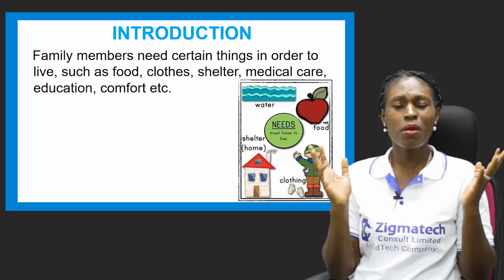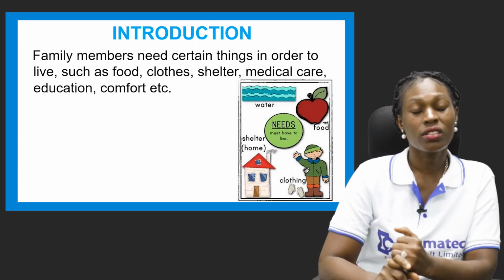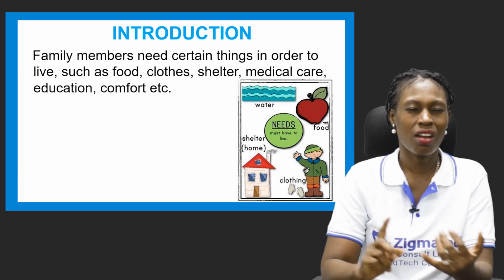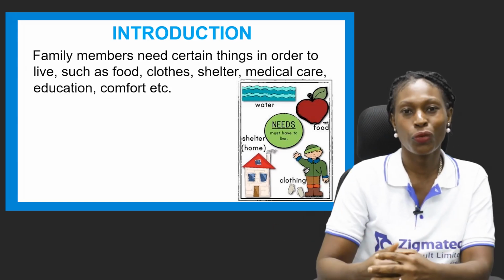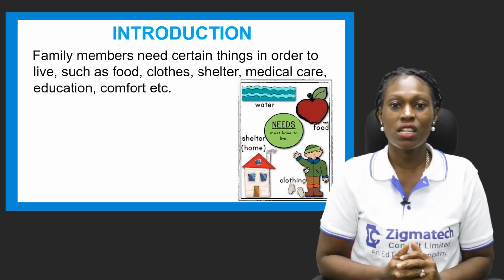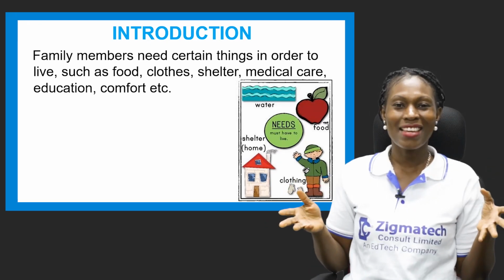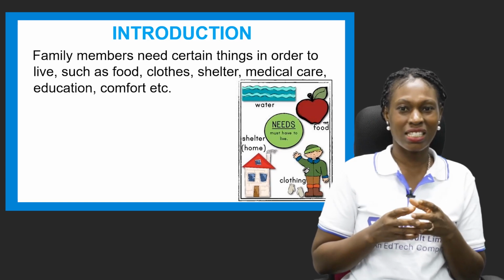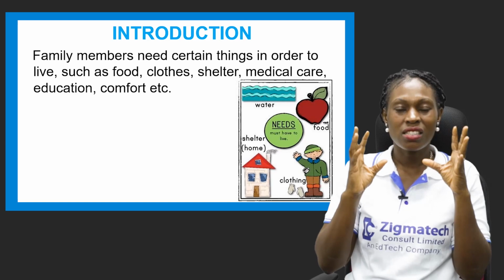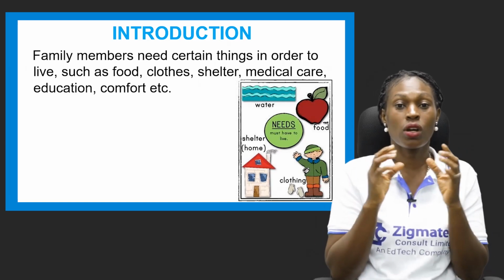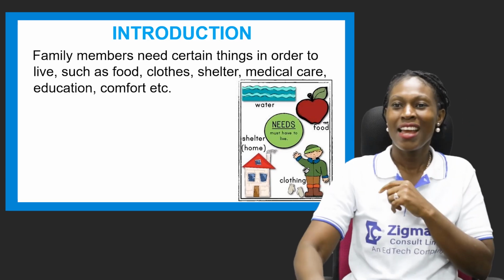Family members need certain things to live, such as food, clothes, shelter, medical health care, education, comfort, etc., and a whole lot of these things. They need all of these things to do what? To live healthy. Every family craves these things, and they are all classified under needs, which can be referred to as basic and primary needs.